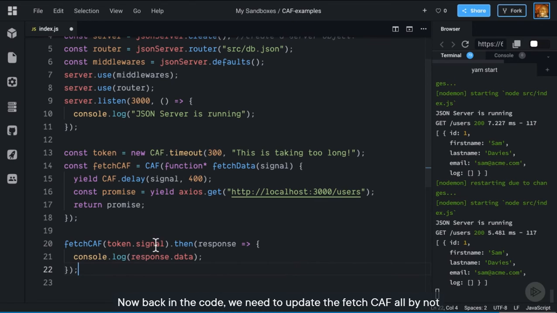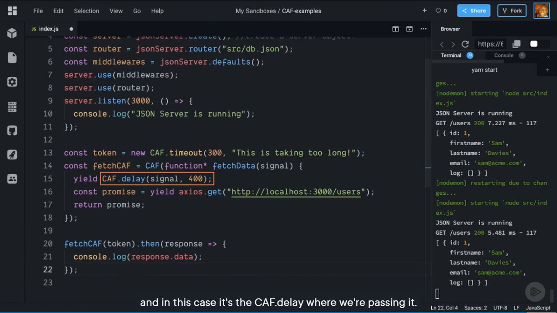Now back in the code, we need to update the fetchCAF call by not only passing the signal, but the entire token. This is necessary so that CAF can cancel not just the fetchCAF call, but also the delay call at the same time. If you were to abort the timeout token, we want all places it's been passed to get canceled as well, and in this case, it's the CAF.delay where we are passing it.